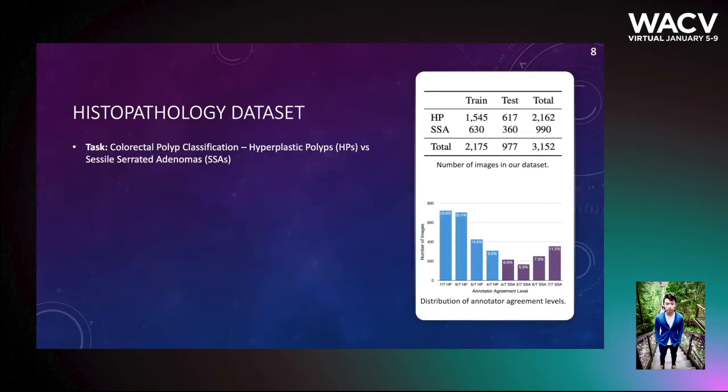Our paper focuses on applying curriculum learning to the task of colorectal polyp classification, a challenging and clinically important task in pathology. Specifically, we focus on the binary distinction between hyperplastic polyps, HPs, and sessile serrated adenomas, SSAs. As you'll see in the table, our dataset consists of 3,152 images, representing diagnostically relevant areas of interest for HPs or SSAs. Each of the images was independently labeled as HP or SSA by 7 practicing board-certified gastrointestinal pathologists at our tertiary medical institution. For our testing set, we used the majority vote of labels as the gold standard label.